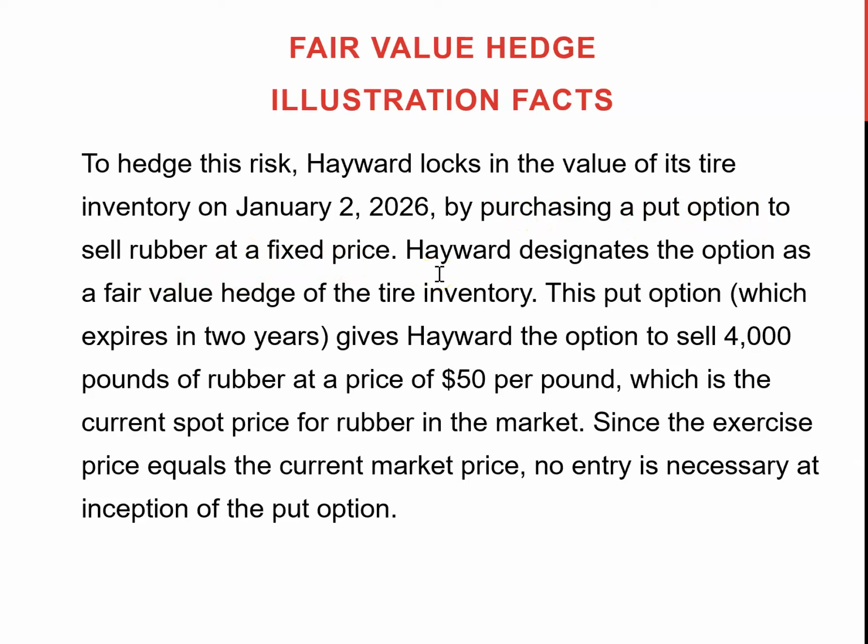So rubber is one of the raw materials to make the tire, and tire price may also depend on the rubber price. If rubber price is high, tire price may go up. If rubber price is going down, tire price may go down. So it's good to use rubber for hedging purposes. And they purchased a put option.